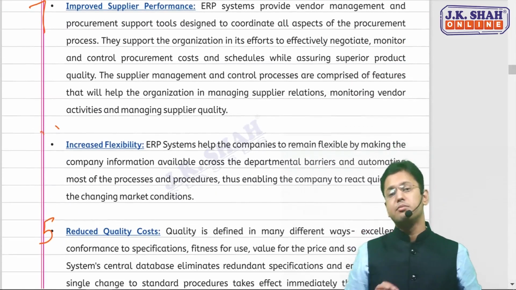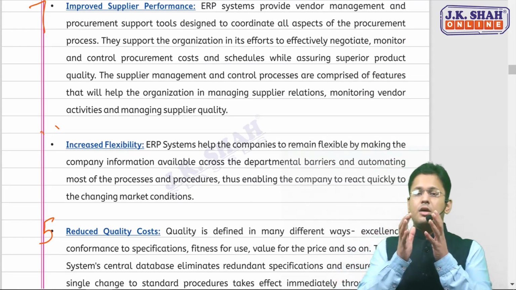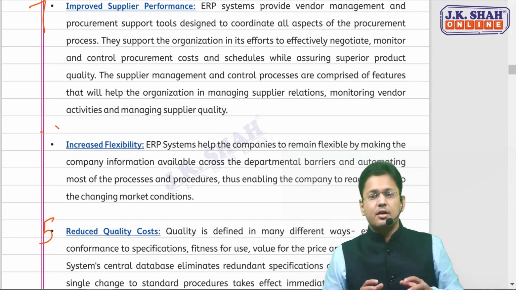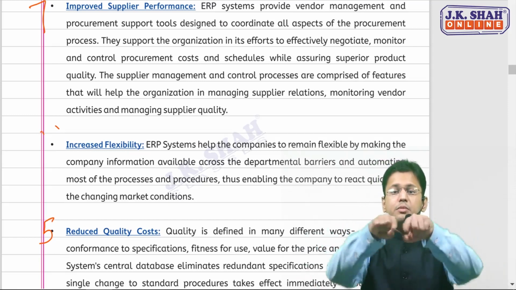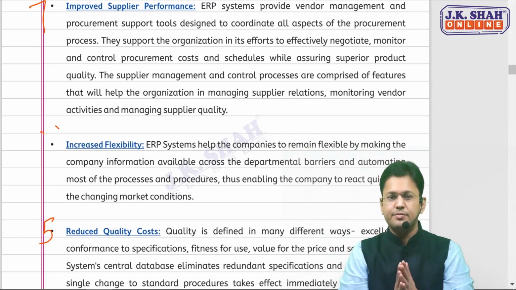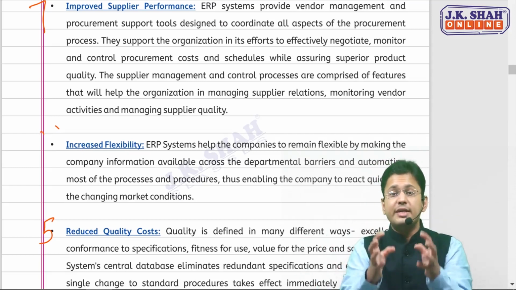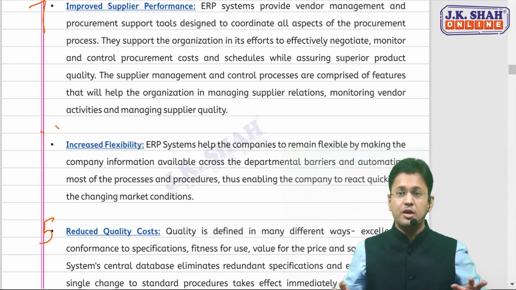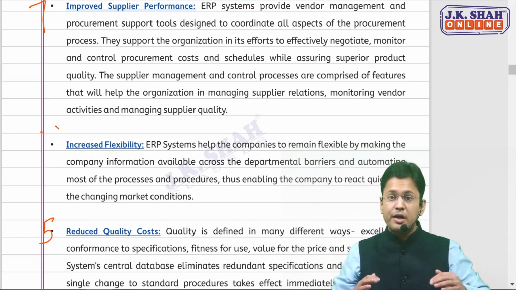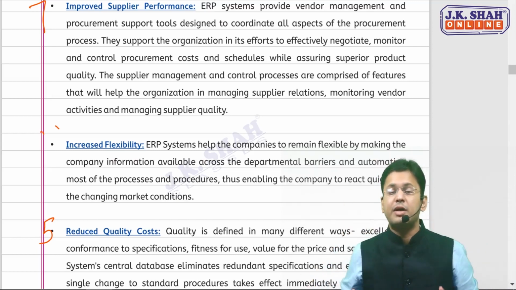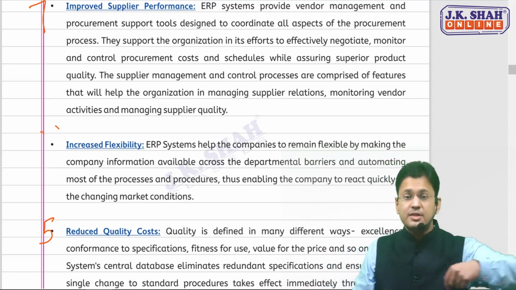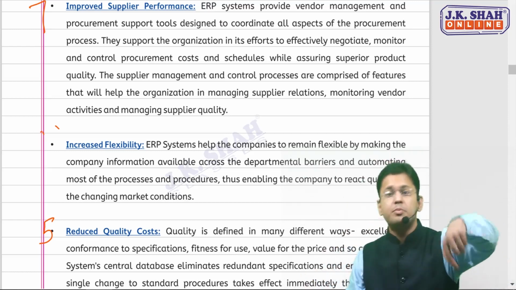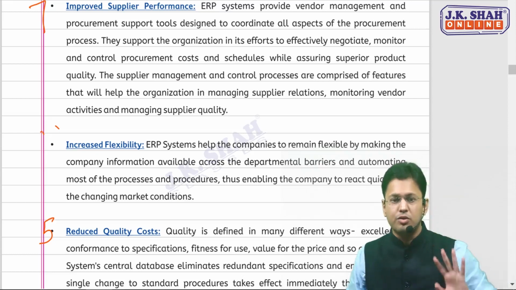Increased flexibility means what? Again, as I said, since all the departments have coordinated, you have a common integrated database. Earlier, in the non-integrated version, there was separate data and nobody knew what the data of the other department says. Now the data is available across the departments, so the barriers have been removed.